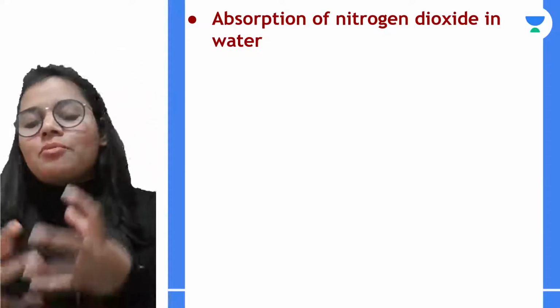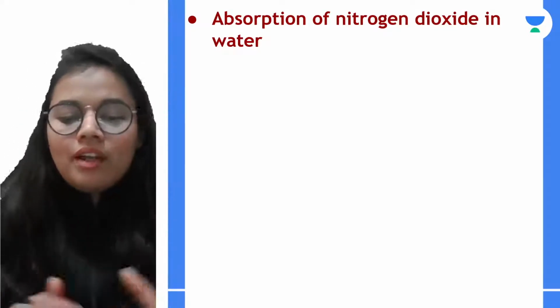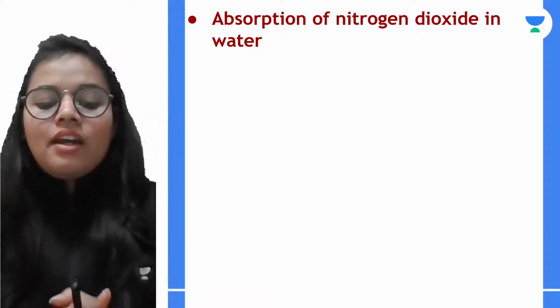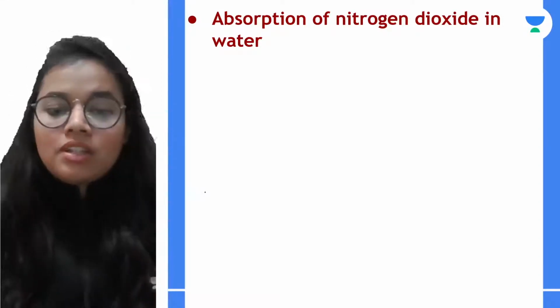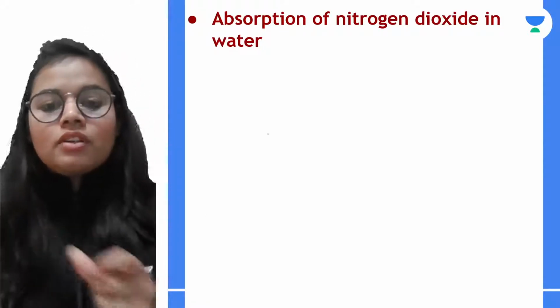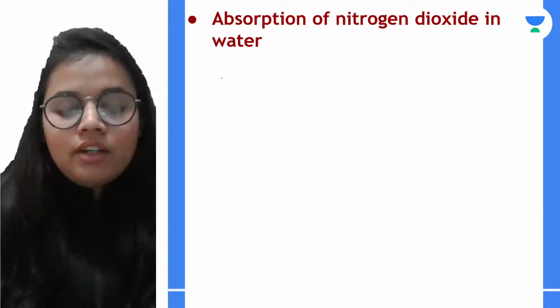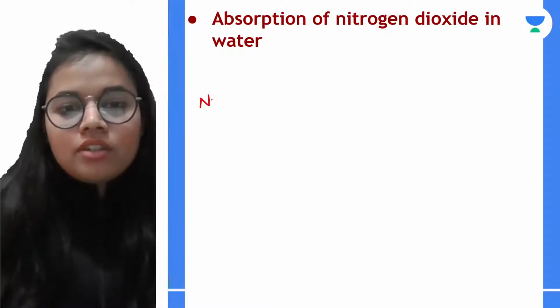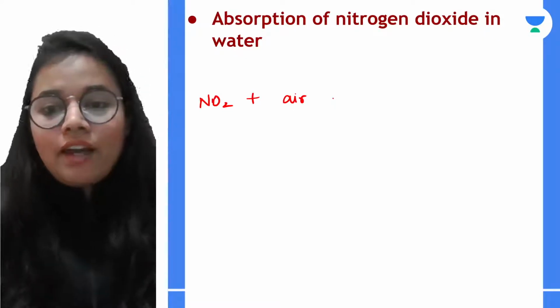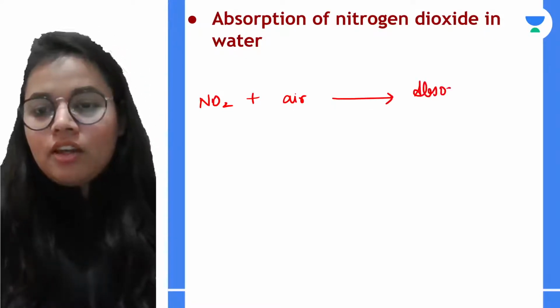If some air is also left, then this nitrogen dioxide with all the remaining air is passed through the absorption tower. Why is it passed through the absorption tower? First of all, let me write over here. The nitrogen dioxide that we have got, plus whatever air that we have, is passed into the absorption tower.